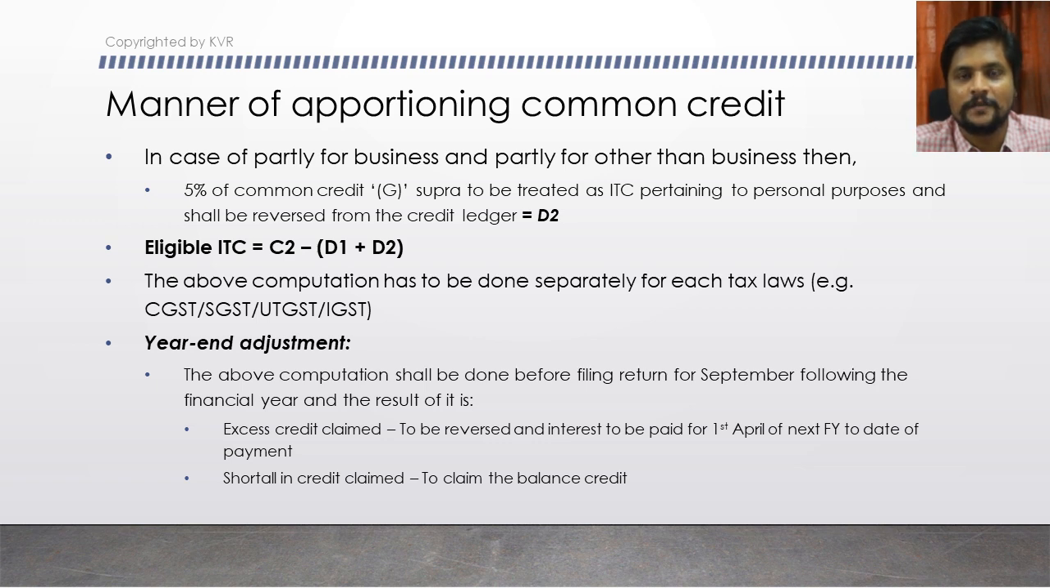It is 5% of the common credit. They say 5% of the common credit. You should not calculate 5% on C2 minus D1. You have to calculate 5% directly on the C2. Please be very sure on this part.